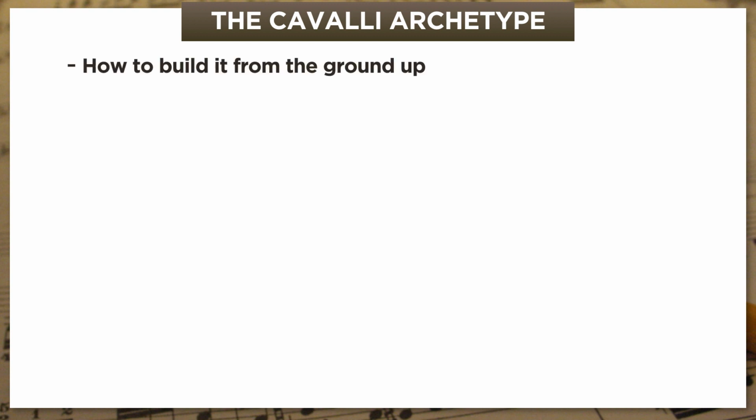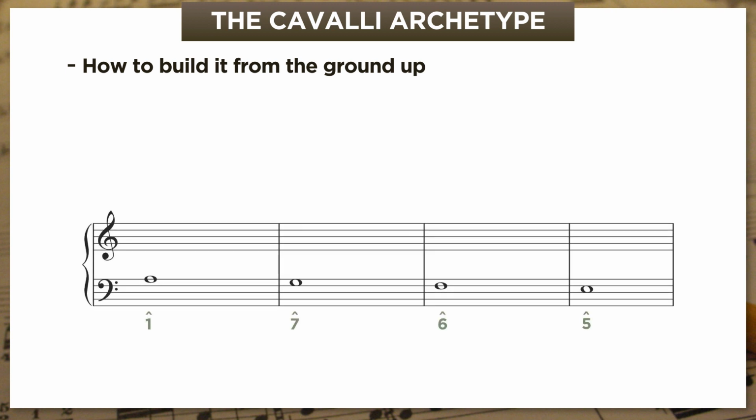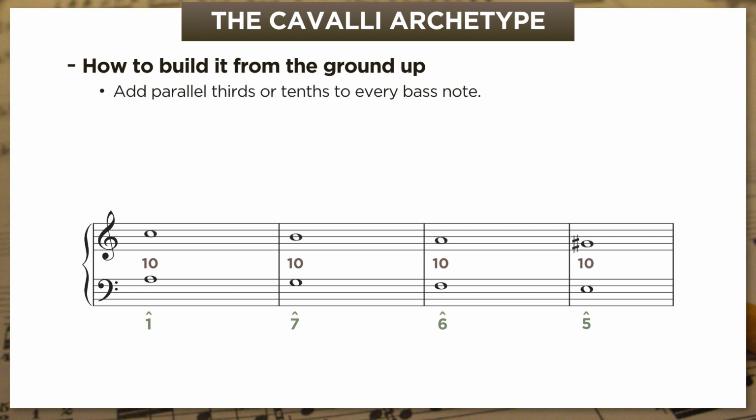And I want to build it from the ground up, thinking about it in 2 ways at once, in historical terms and modern terms. So let's say you're Cavalli, and it's 1643, and you've got this 4-note bass line. And you want to add other notes to it without too much fuss. You're not going to think in terms of chords or Roman numerals because those concepts literally haven't been invented yet. Instead, you're going to think in terms of intervals, consonant and dissonant intervals above the bass. And the first voice to add is a freebie. It just goes in parallel thirds or tenths with the bass.